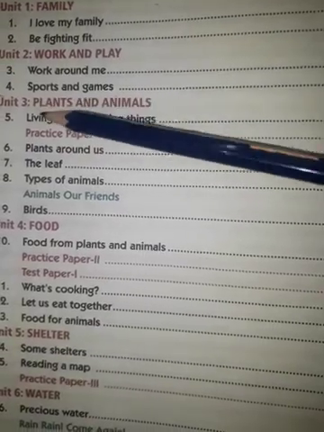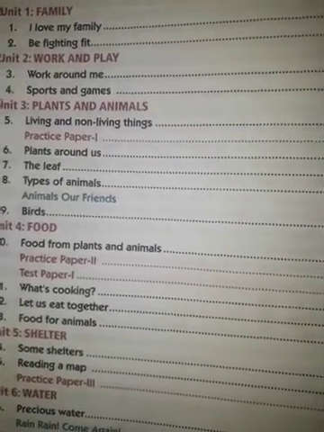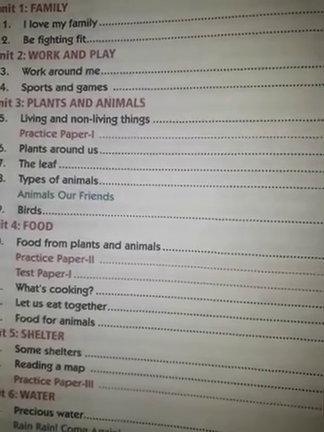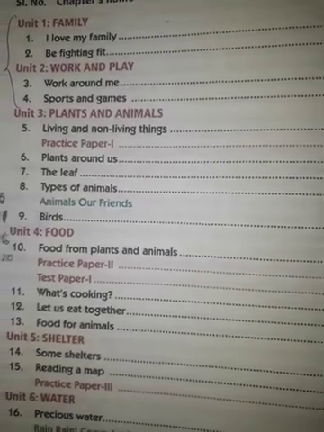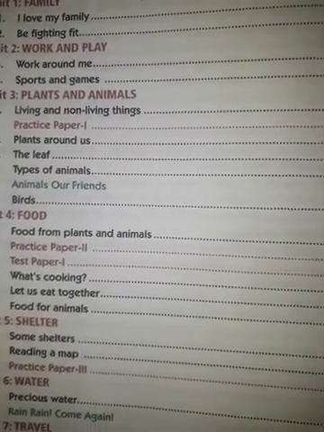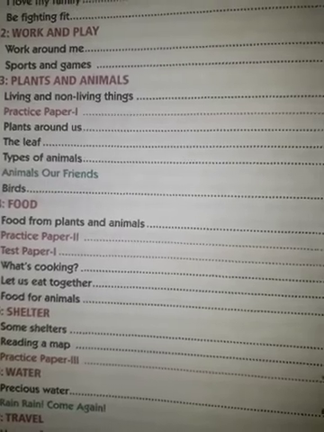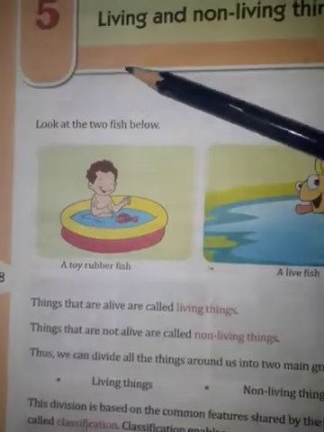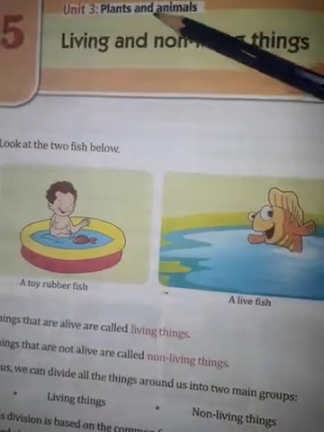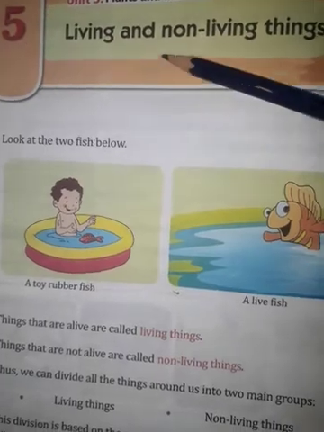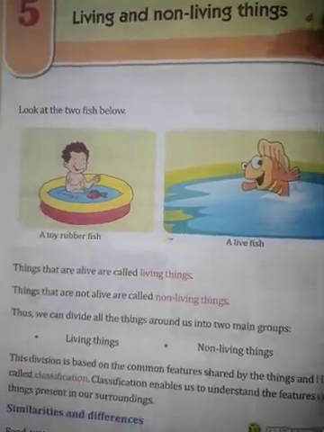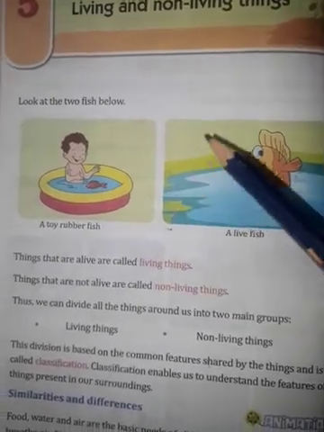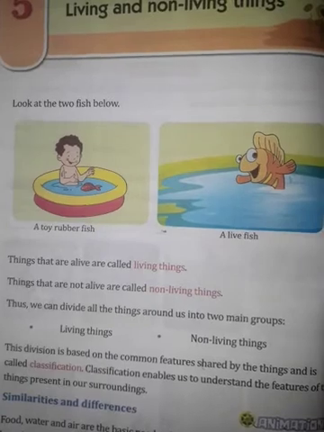Unit third, plants and animals, is going on from today. Chapter fifth, living and non-living things, is going on from today. So today we are going to discuss living things and non-living things. First of all, open page number 28. Unit 3rd, plants and animals. Chapter 5th, living and non-living things. Everyone, you need a pencil. So bring the pencil and read with me.